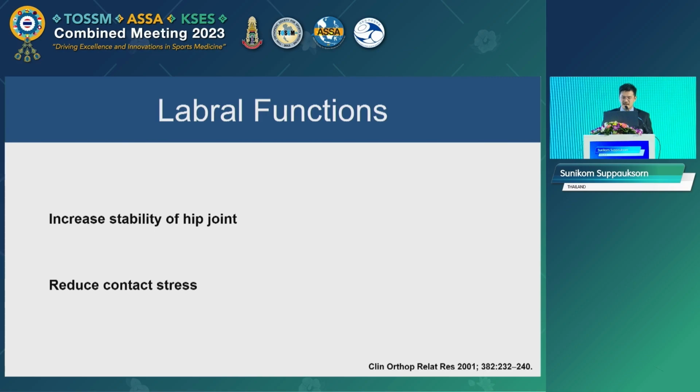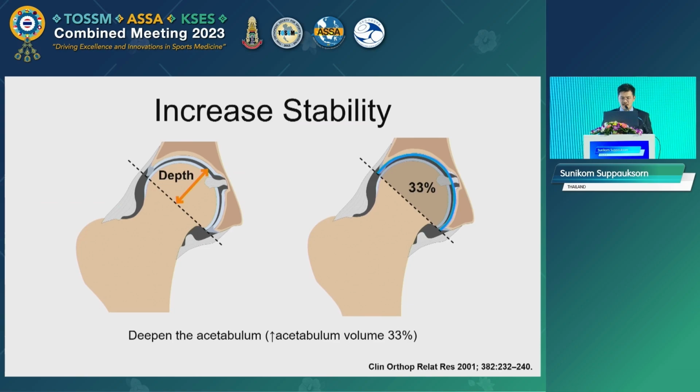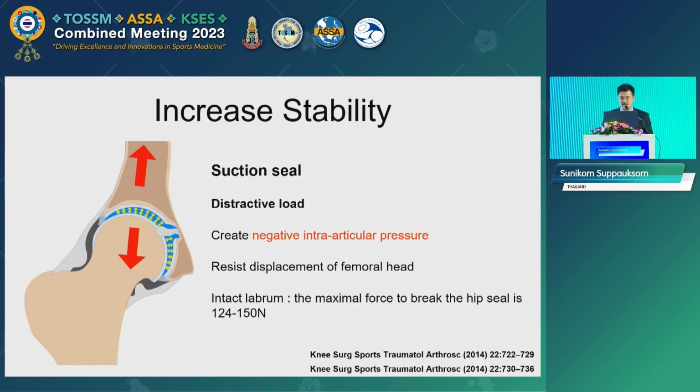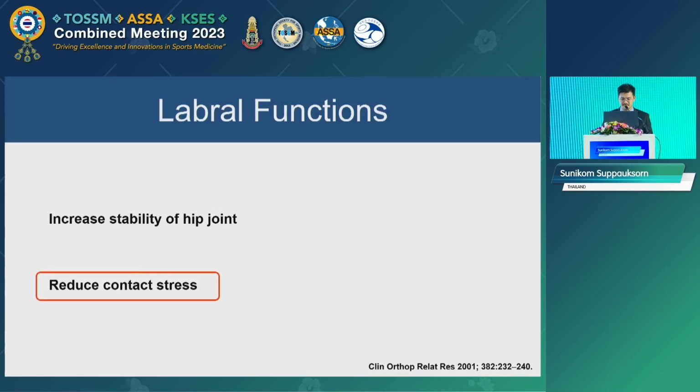And the labrum appears to have several important functions in the hip joint. This includes increased hip joint stability and reduced contact stress. So let's look at the increased stability of the hip joint. The labrum helps increase the hip joint stability by increasing the acetabular depth. And moreover, the labrum also helps maintain the suction seal effect by keeping the intra-articular fluid within the central compartment of the hip joint. When there is a distractive load to the hip joint, this will create negative intra-articular pressure, resisting the displacement of the femoral head.